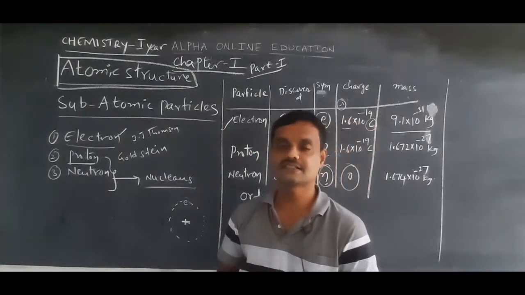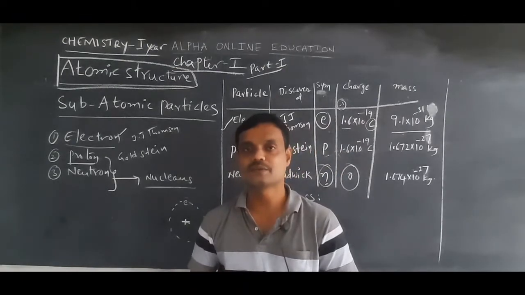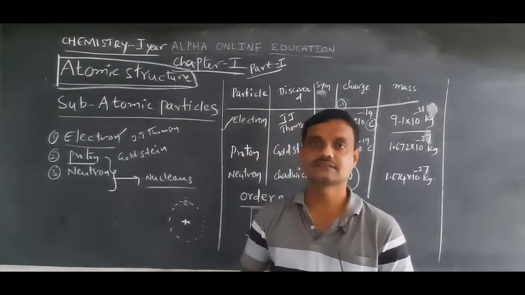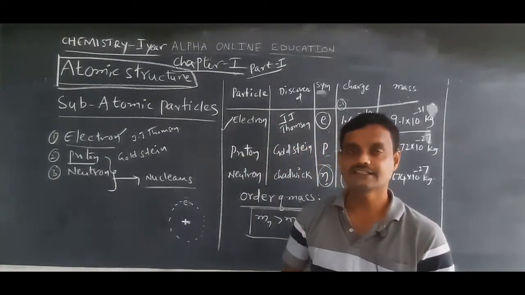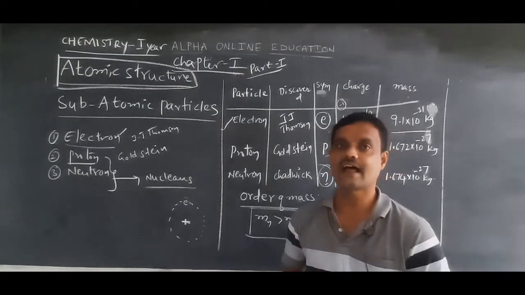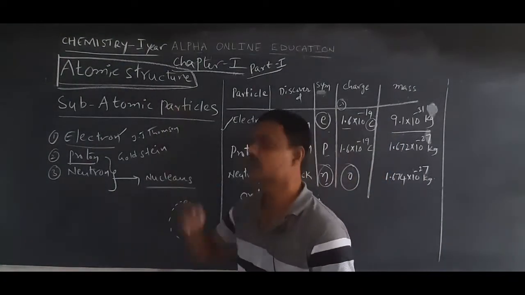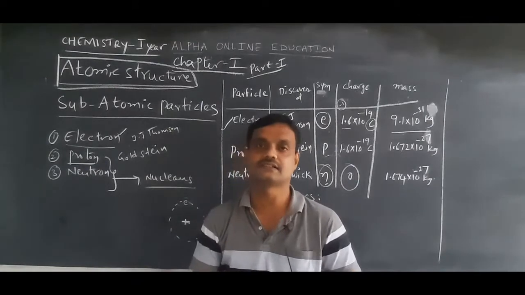Atomic structure means nothing but the study of atoms, particles and their arrangement in the atom.